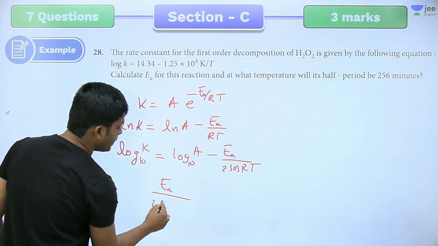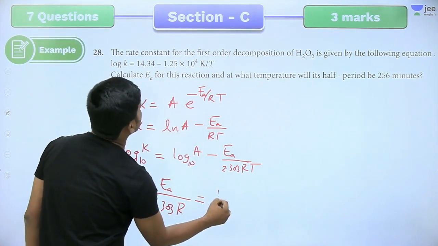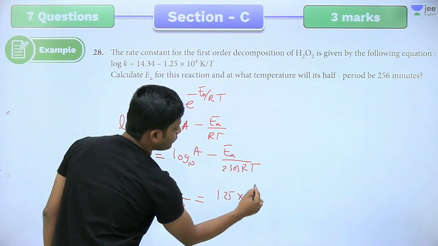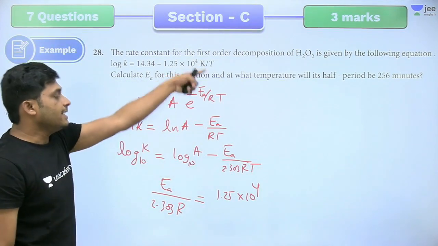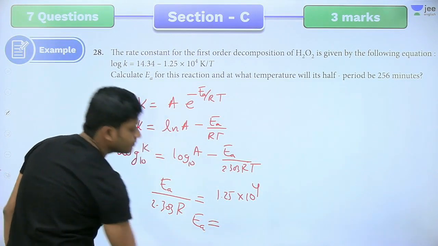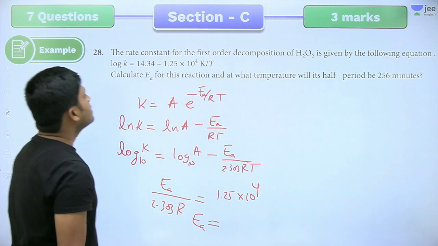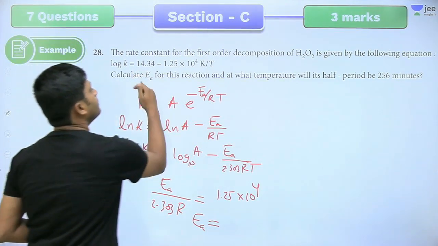So we get Ea by 2.303 R is equal to 1.25 into 10 power 4. T same. So now you will get Ea. Ea value you will get from this equation. So next, Ea is done.